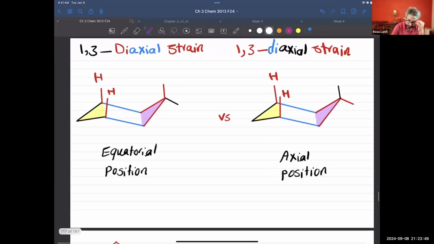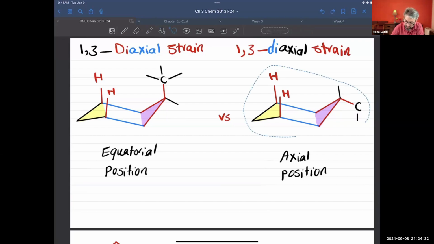Now, when it comes to a substituent that is bigger than a hydrogen atom, because it's going to create a steric effect, you need to put it in a position that creates the minimum repulsion. So imagine you have a methyl group instead of hydrogen. What will happen if we put a methyl group there? We're going to put a carbon here. Remember, a carbon atom is attached to 3 hydrogen atoms. So any carbon atom will be attached to 3 hydrogen atoms.